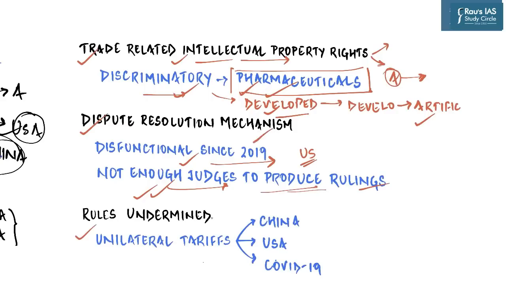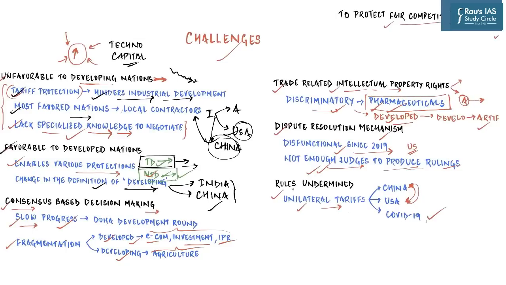in DSS. And finally, when countries grow very powerful, they start resorting to unilateral tariffs. If you are reading the newspaper, you must have read that in the past 2 to 3 years, China and USA have unilaterally imposed various kinds of tariffs on each other's products without paying heed to the rules and procedures of WTO. Similarly, in the wake of the COVID-19 pandemic, many countries, including India, have resorted to protectionism despite WTO being in existence. So clearly you can understand that challenges in front of WTO are not small. There are mega challenges which the new Director General would have to face.